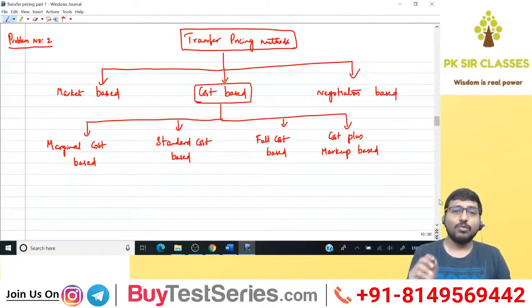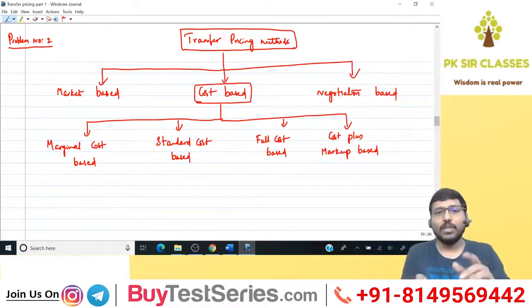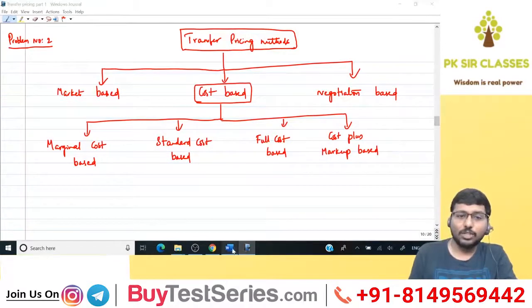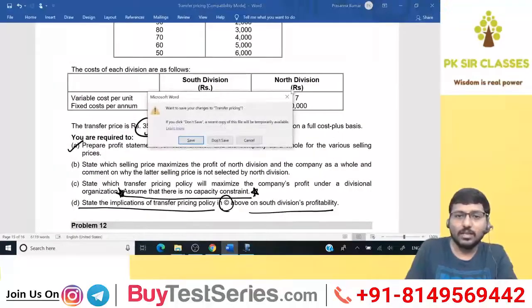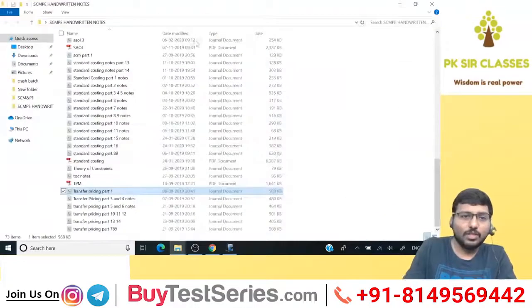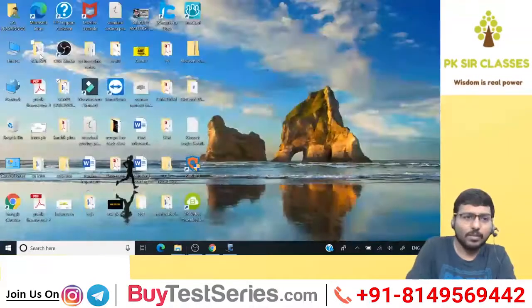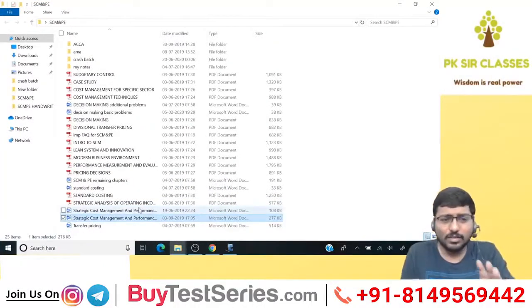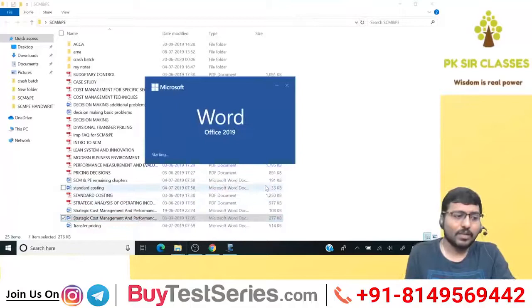Right, now we're going to go for problem number 2 in the main material. So far we have done 2 sums. What are those 2 sums? Problem number 1 from the main material and problem number 1 from the additional material of transfer pricing. Am I clear? Now we're going to go for problem number 2 of main material. Is it clear? Chalo. So what is the main material? Not this one, okay? This is not the main material. Chalo, we have the main material. Let me open it up. I gave you 2 documents, right? Yeah, this is my main material. This is your ultimate main material. Okay. Chalo.